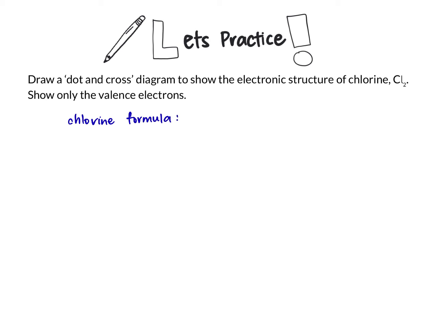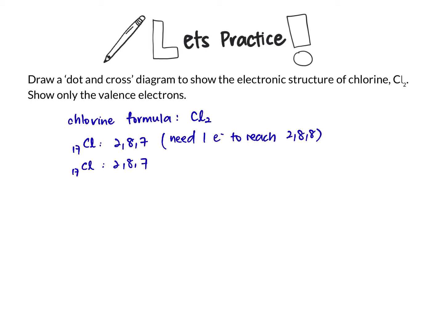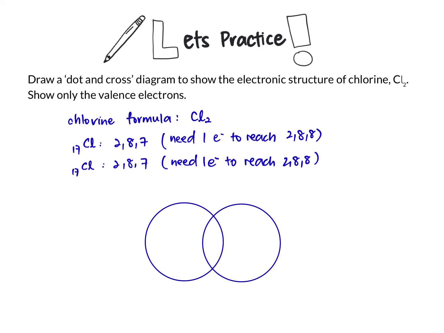The chlorine formula needs to be memorized, Cl2. With 17 electrons, the configuration is 2,8,7 for both atoms. So it needs 1 electron to reach the octet configuration of 2,8,8. Same for the other chlorine atom. So I have 2 atoms symmetrically drawn. If it needs 1 electron, it will share 1 electron too. So I will fill it in the middle where it's sharing.